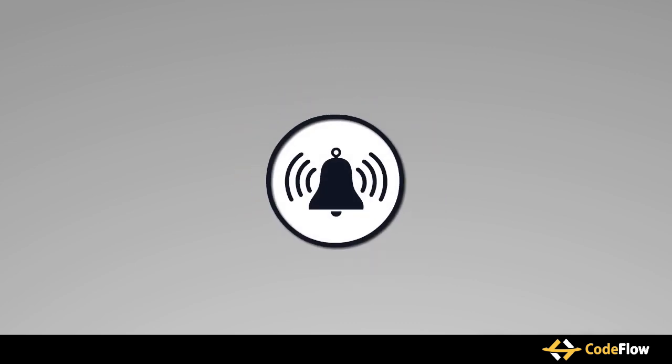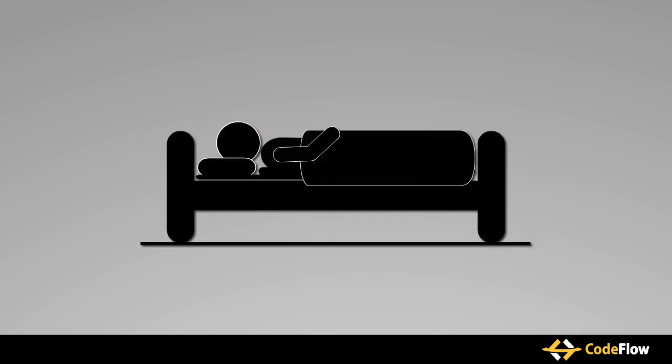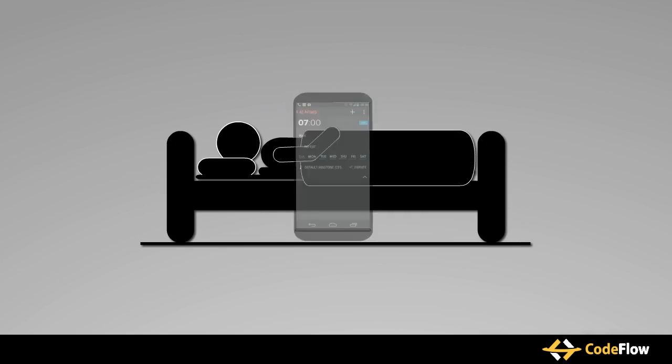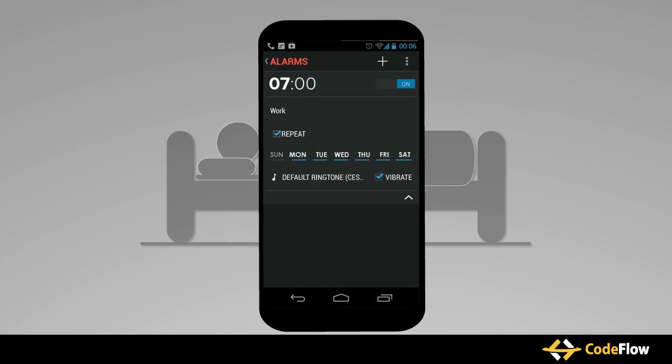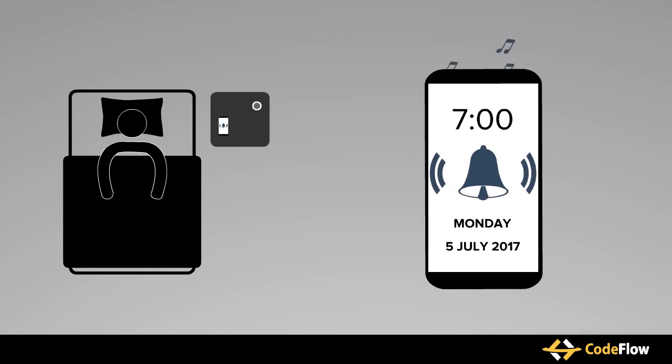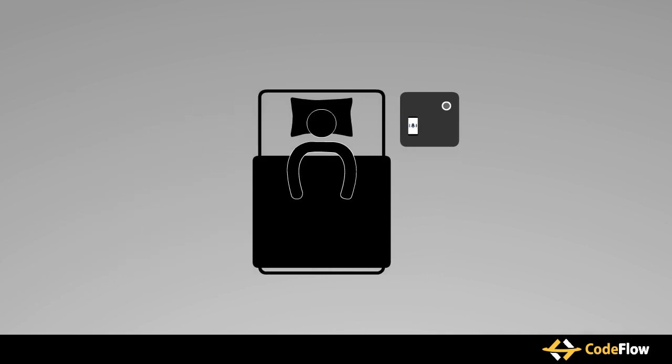One of the common examples is setting a recurring alarm. To wake up at a fixed time every morning, instead of setting an alarm every night, we set a recurring alarm. The recurring alarm has to be set only once and it repeats itself every day. A process like this, which repeats itself again and again, is called a loop. So, here we understand how a loop of recurring alarms helps us to avoid repetition of tasks.